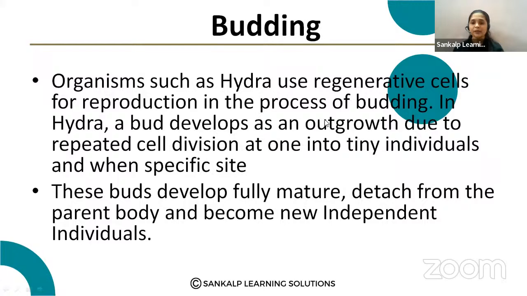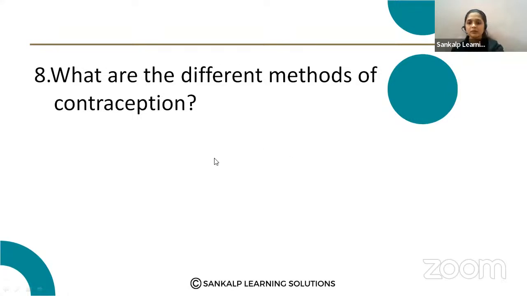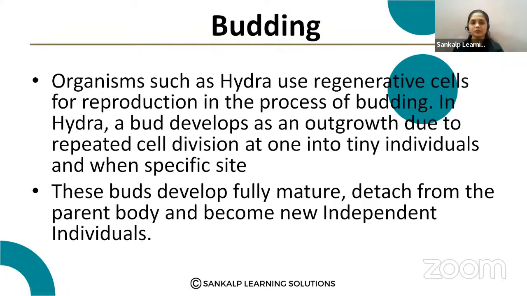In the process of budding in hydra, a bud develops as an outgrowth due to repeated cell division, forming a small tiny individual at a specific site of the hydra. When that bud matures, it detaches from the parent body and becomes a new independent individual. So that is about budding. You can see it in yeast also. So note down the answer.